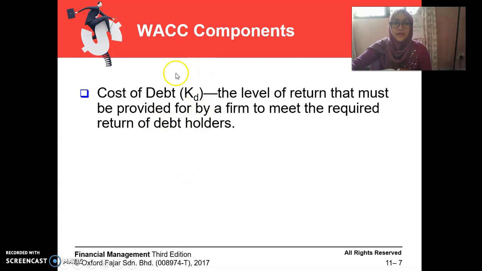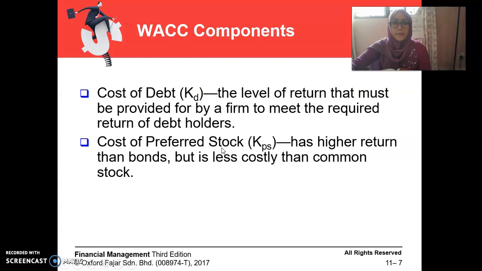Cost of debt, KD, is the level of return that must be provided by a firm to meet the required return of debt holders. Cost of preferred stock, or KPS, has a higher return than bonds but is less costly than common stock.